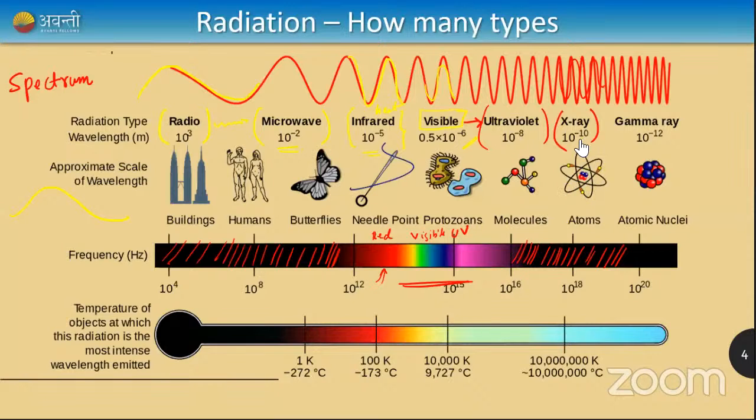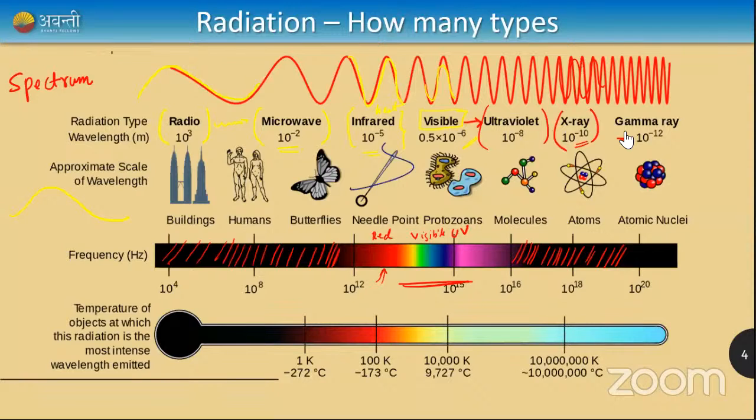The wavelength of these waves is up to an Angstrom. 10 raised to minus 10 is an Angstrom, right? So they have very short wavelength. And again, if I reduce the wavelength and make it very high frequency, I get something called gamma rays. So these are very strong. Radio waves are weak, and microwaves are stronger than radio waves. Infrared is much stronger. Ultraviolet is much more. X-ray is much stronger, and gamma rays are the strongest of all the waves. They are very strong.